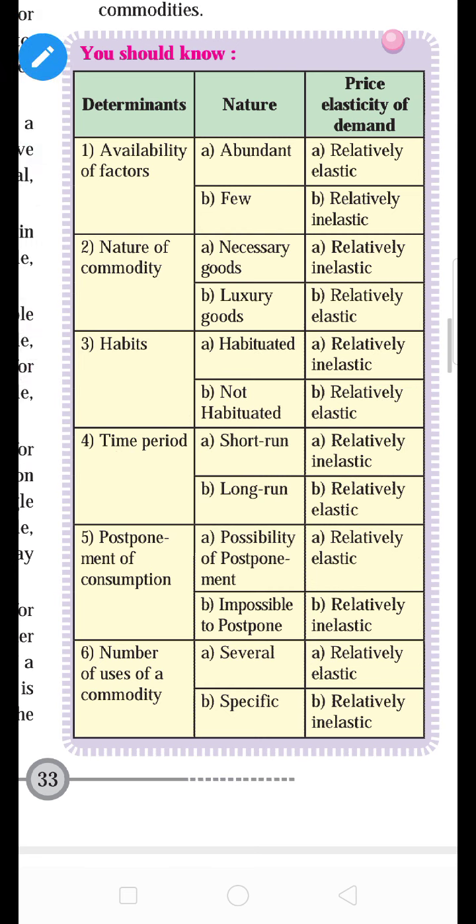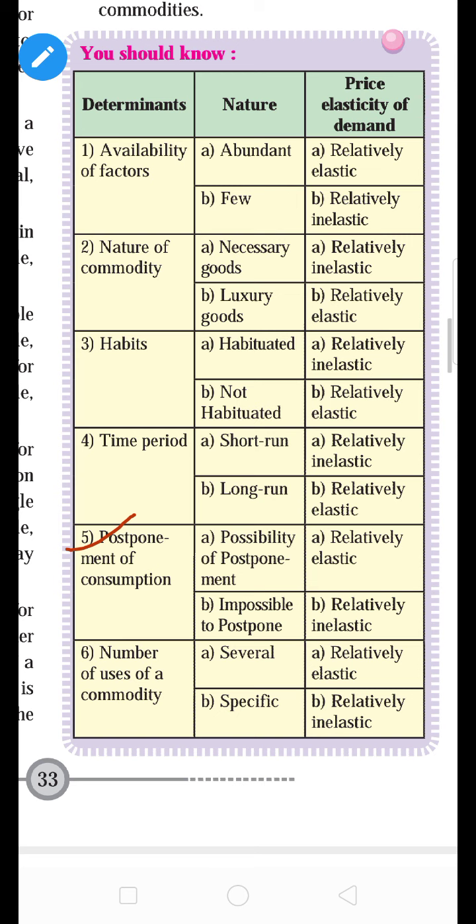Next, postponement of consumption. Some commodities we cannot postpone, like medicine, because medicine is a necessary good. Yes, we can postpone consuming some luxury goods, like pizza, burger. So we can postpone the consumption of this commodity. Which type of commodity? Pizza, burger. We can consume our homemade edible items like chapati, dal, rice, all these things. So consumption can be postponed for luxury goods, and consumption cannot be postponed for necessary goods.